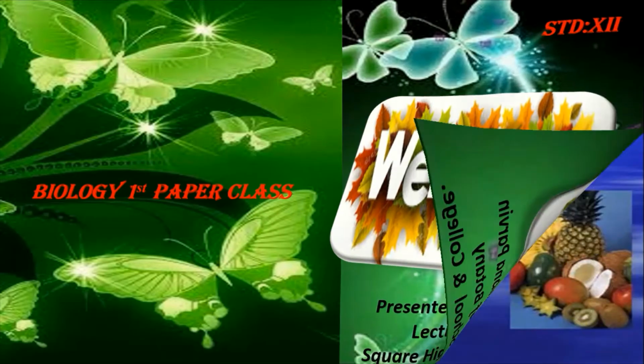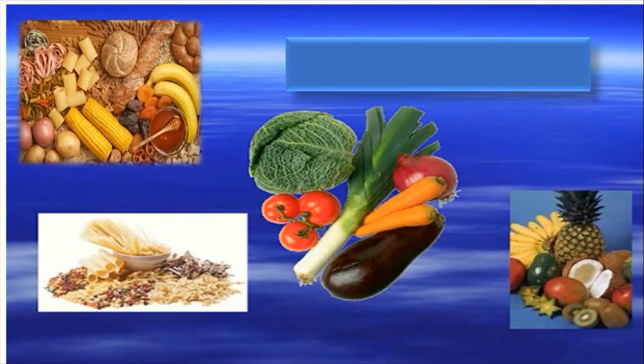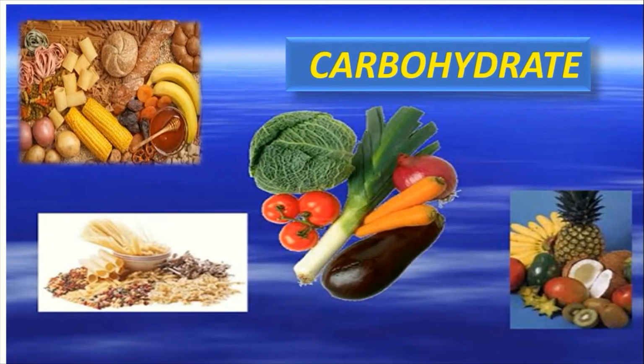Today I am going to discuss carbohydrates from chapter 3. And you know that carbohydrate is one of the most important elements among biomolecules of a cell. The principal food materials of plants are carbohydrates. The green plants manufacture carbohydrate by the process of photosynthesis. In most of the plants, 50 to 80% dry mass is carbohydrates.